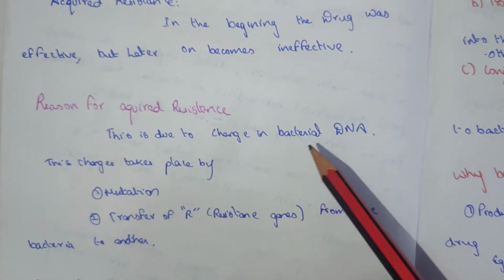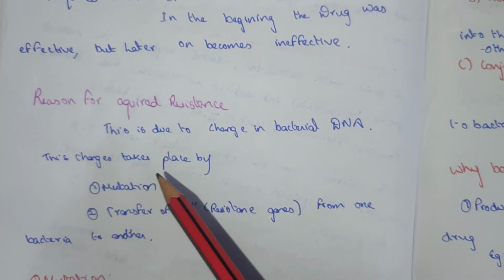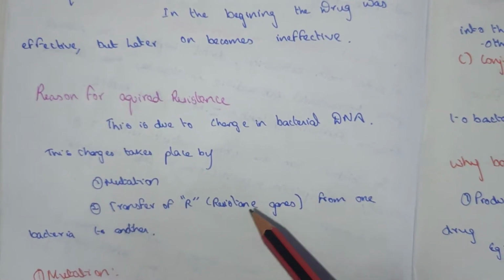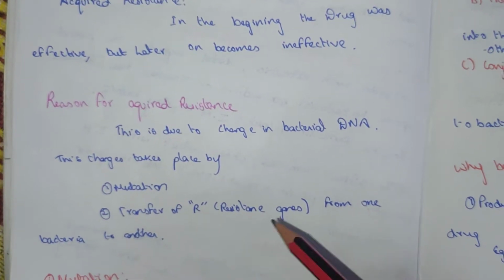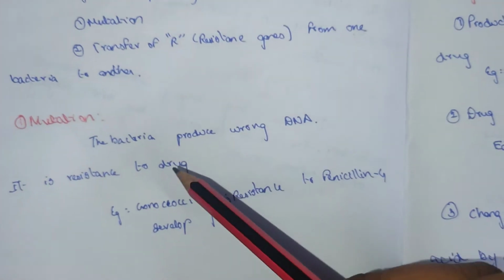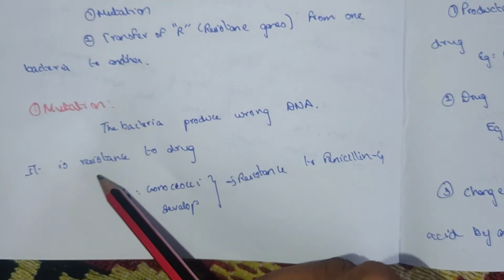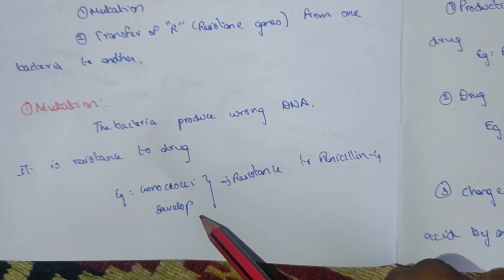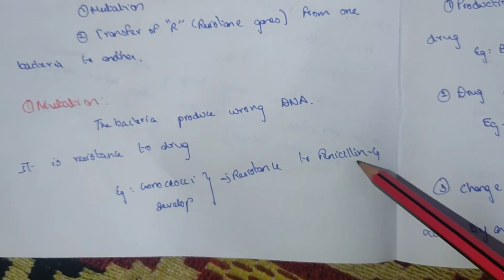This is due to a change in bacterial DNA, and this change takes place by mutation or by transfer of the R resistance gene from one bacterium to another. Mutation: the bacteria produce altered DNA, which is resistant to the drug. For example, gonococci develop resistance to penicillin G.